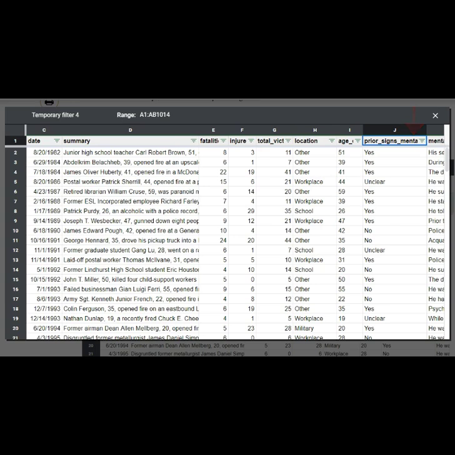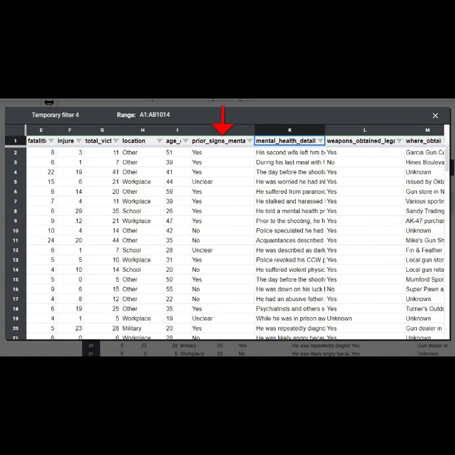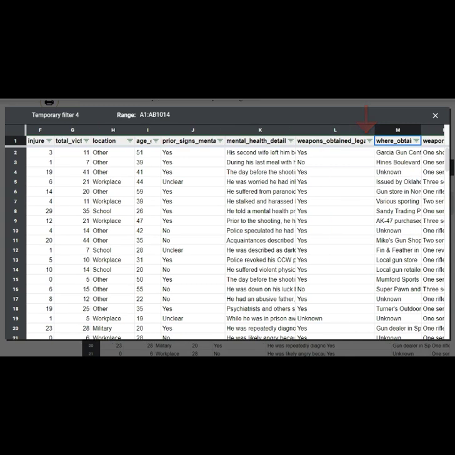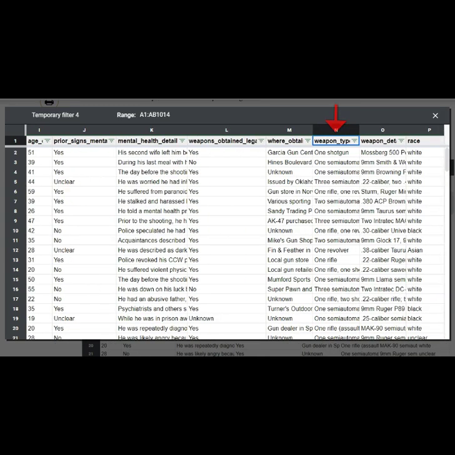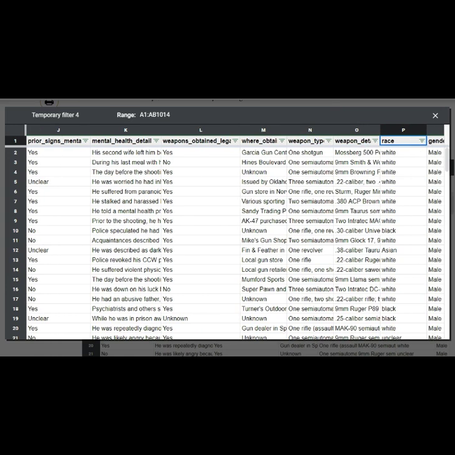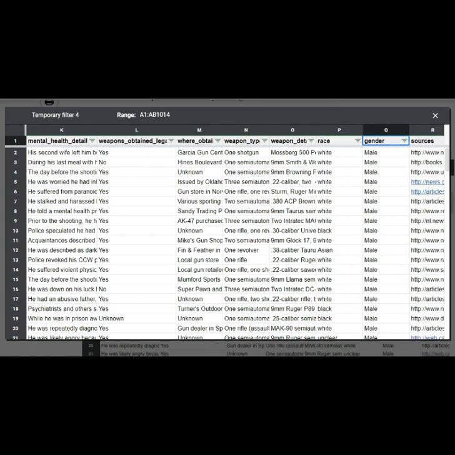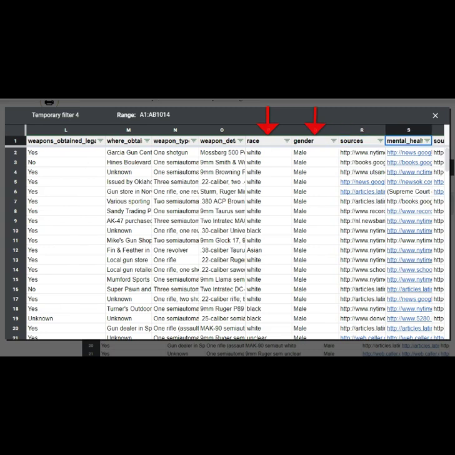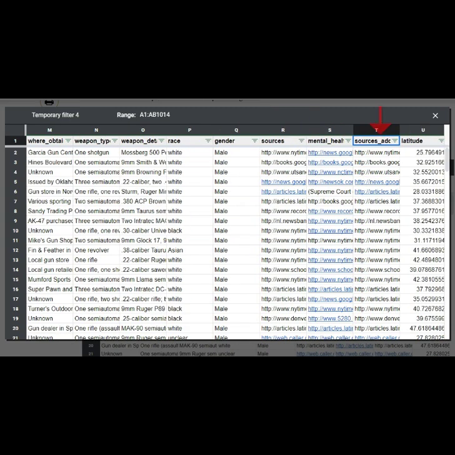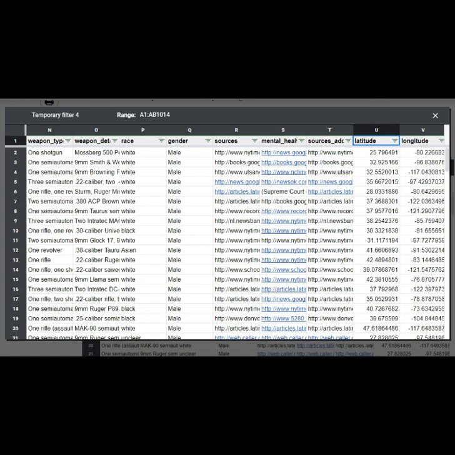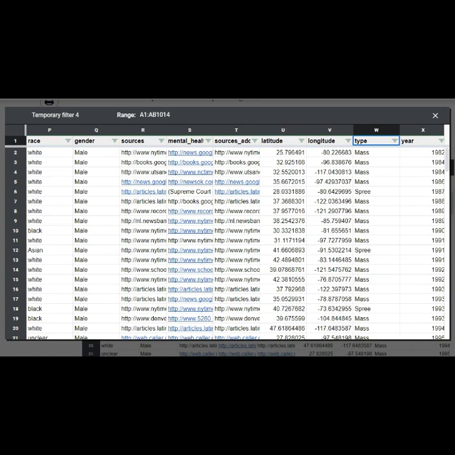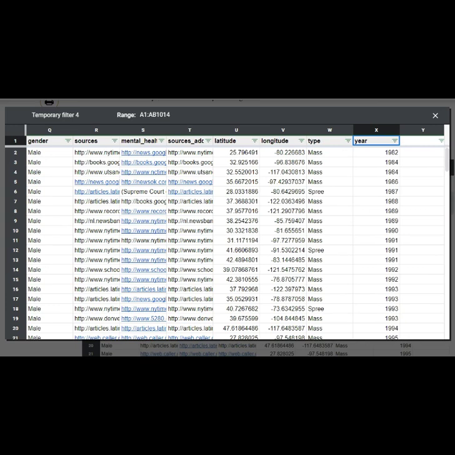Age of the perpetrator, were there prior signs of mental health issues? Weapons, were they obtained legally or not? Weapon type can be useful, as well as race and gender of the perpetrator, and they include sources where you can find information on each individual event. Latitude and longitude, probably not so useful. Type is, was it a mass shooting or spree shooting? And finally, the year that the shooting took place.